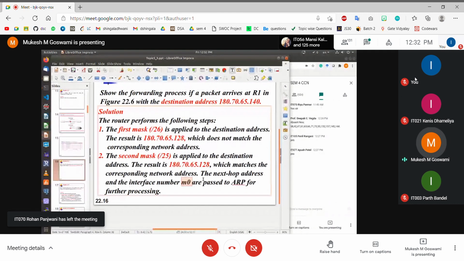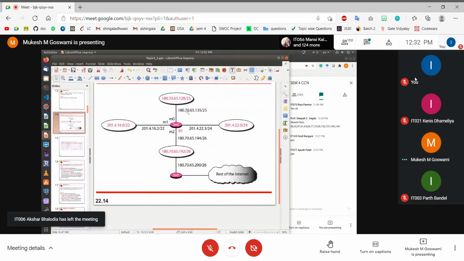So the data link layer will now formulate a frame with the MAC address of the destination, and that frame is circulated on this particular outgoing interface. That is, it is circulated on this network. So that is how the process will happen.